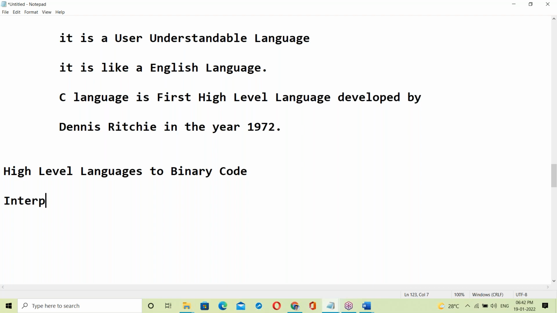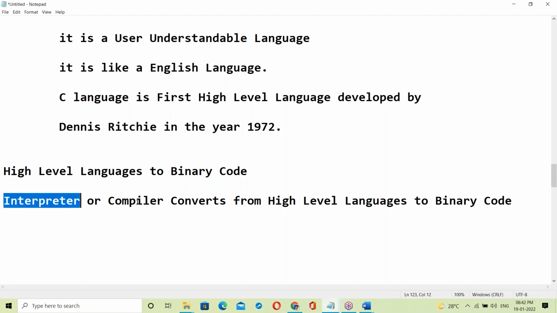An interpreter or compiler converts from high level language to binary codes. Very important topic, a very big topic. After converting into binary code, the program executes, then finally generates outputs.